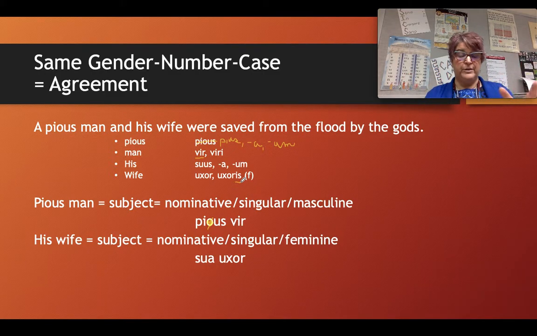So that's a real quick look at how we make nouns and adjectives agree with one another. Now we're going to give you an opportunity to practice doing some of that.